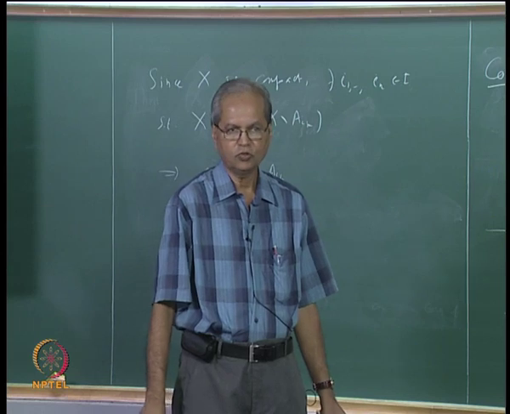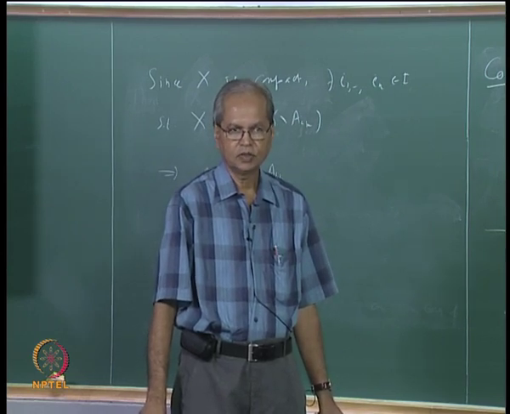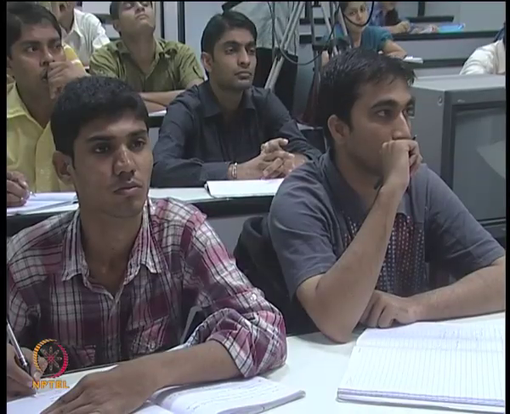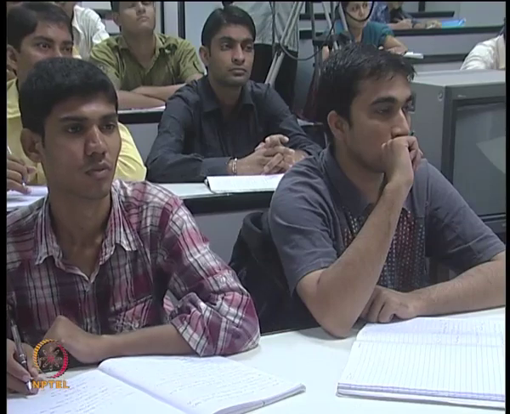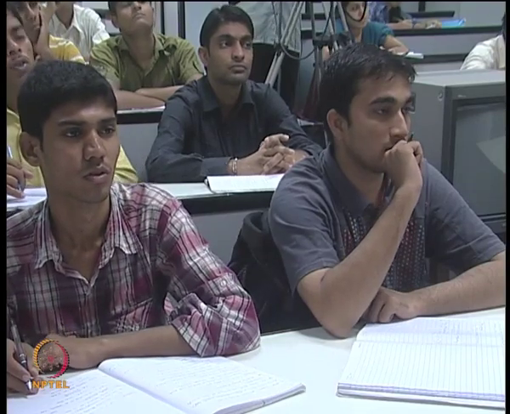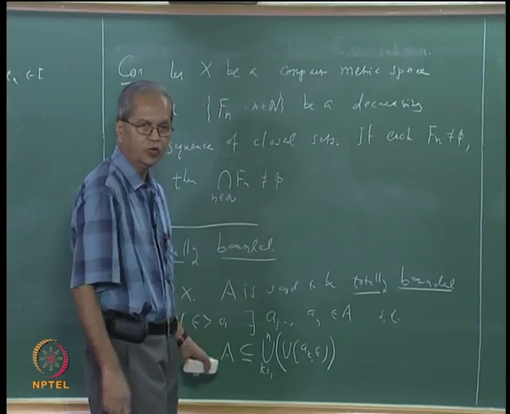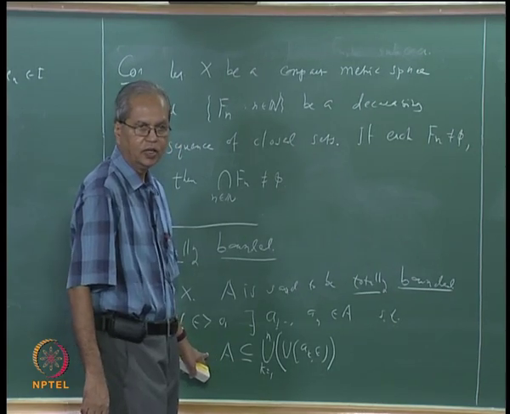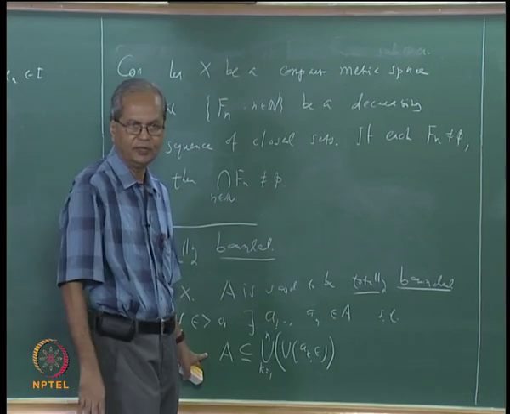Less than or equal to the diameter of B plus epsilon. Maybe. Okay, let us say, how does one prove that? To look at the diameter of A, what should we do? We should take any two points x and y in A, and show that the distance between x and y is less than or equal to that number, whatever that diameter is.